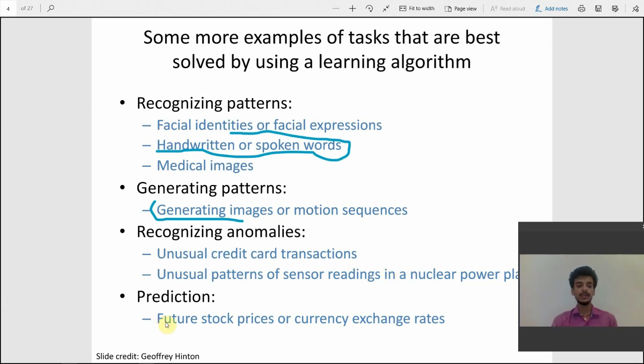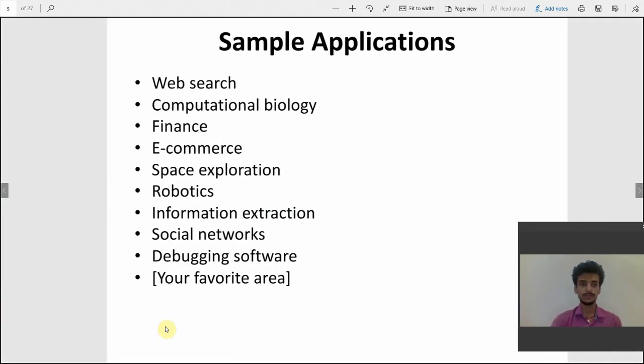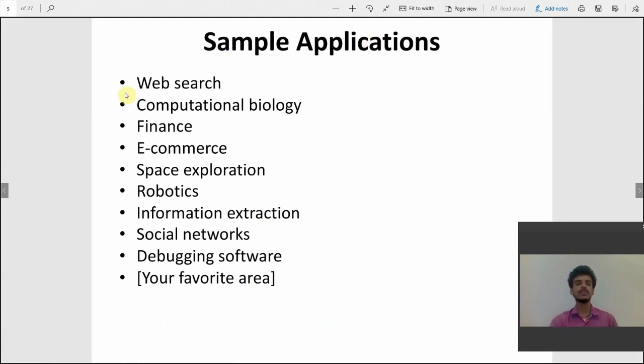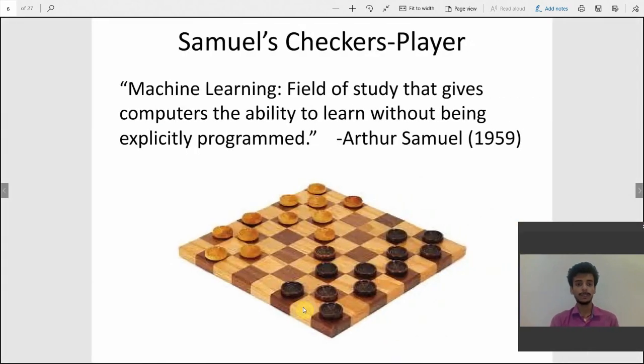person. Prediction, yes, the ML models are used to predict the future, like stock prices, currency exchange rates, or something like this. So there are other applications like web search, computational biology, finance, e-commerce, space exploration, robotics, and these are used in various areas. And you can see, pick your favorite area, there is no area left where artificial intelligence and machine learning applications are not applicable.